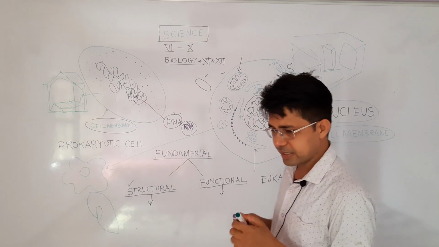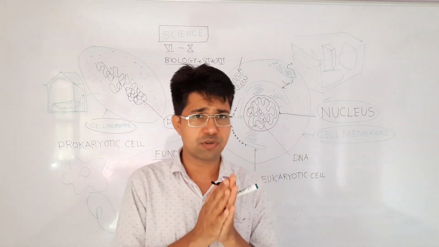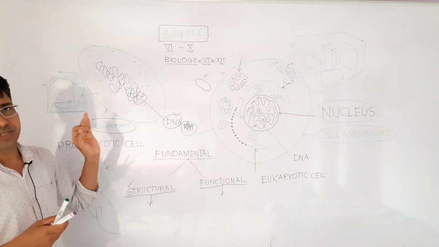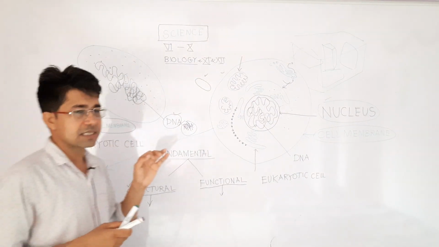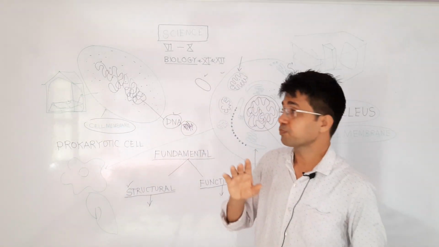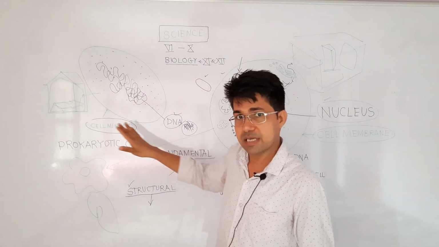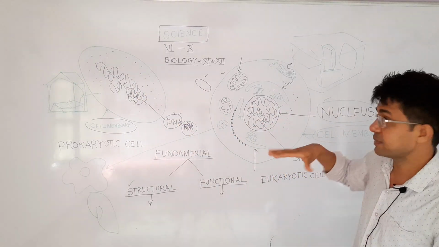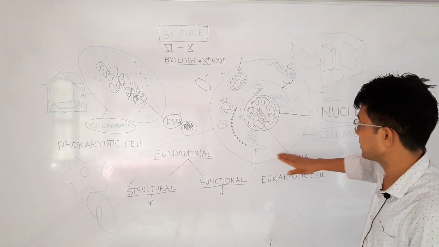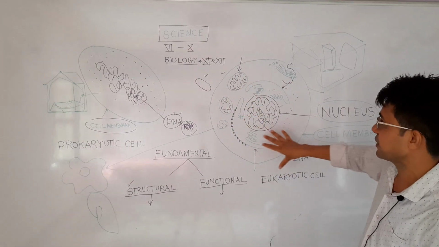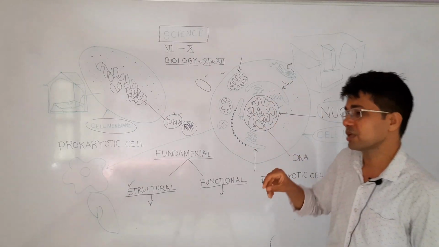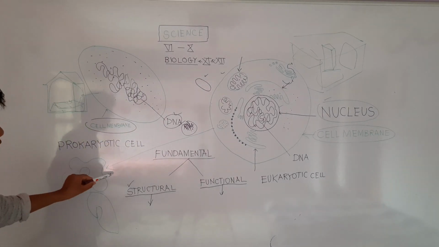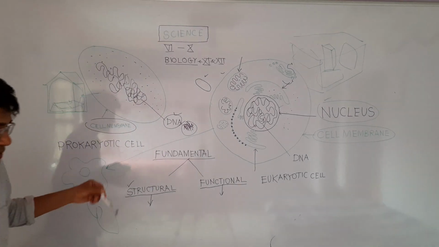So from this video we can conclude that cells are the fundamental unit of life. They are the structural unit of life, they are the functional unit of life, and all living structures are made up of cells. Nothing less than a cell is considered as alive, and all bacteria have prokaryotic cells. They are single cellular organisms. We multicellular organisms, for example plants and animals, have these closed compartment cells which have many compartments or chambers for every function, and these chambers are called cell organelles. And there are some creatures which are eukaryotic and single cellular, for example amoeba, paramecium, chlamydomonas, plasmodium.